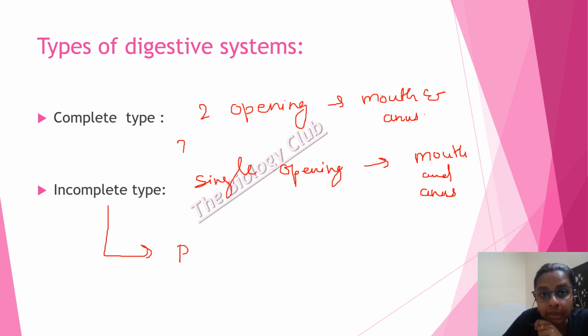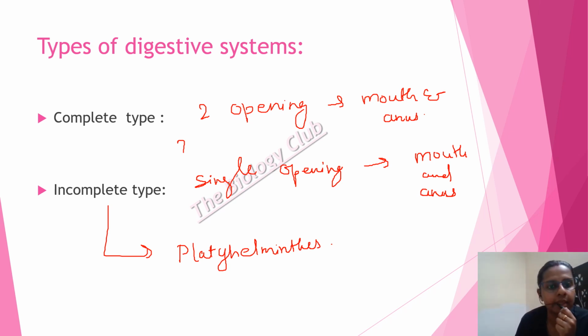They have only one opening, which at one time serves as a mouth, and when they have to excrete it serves as an anus. Platyhelminthes. So that's all for the types of digestive system.